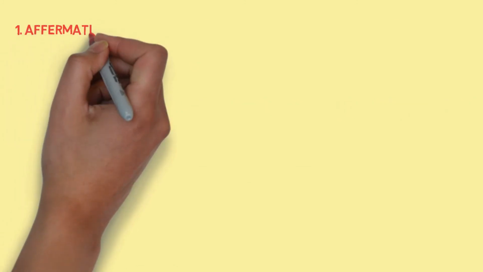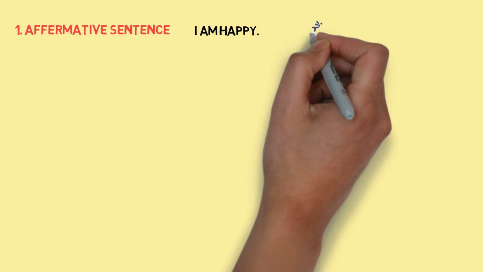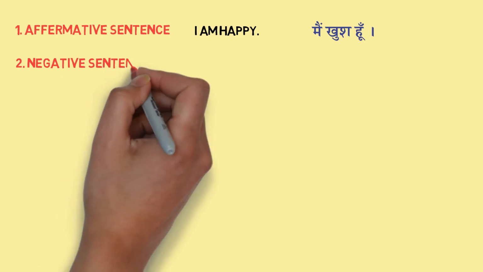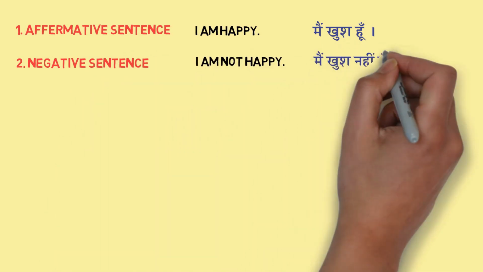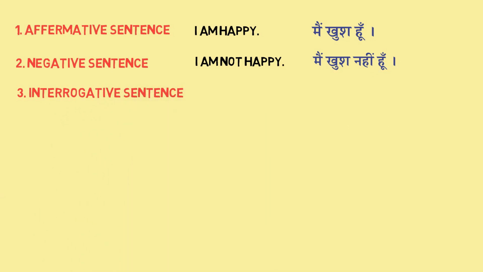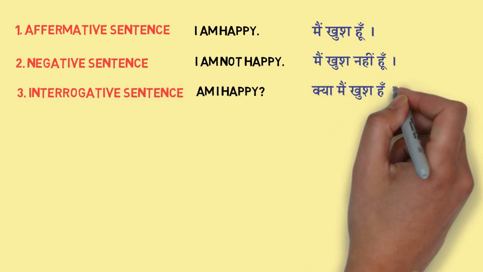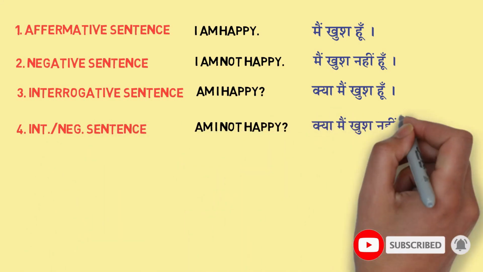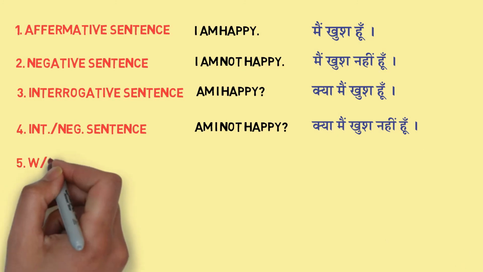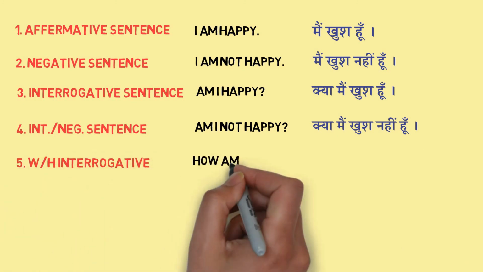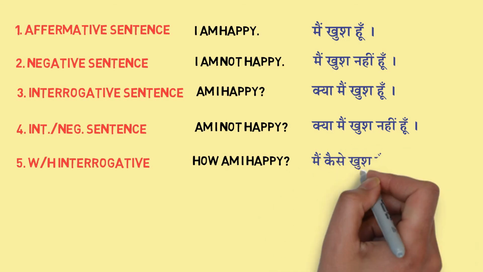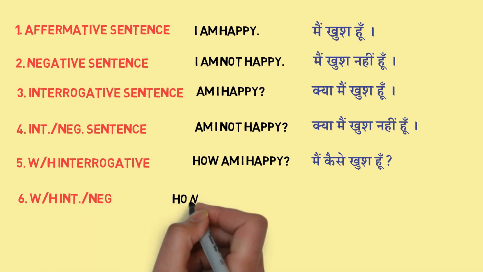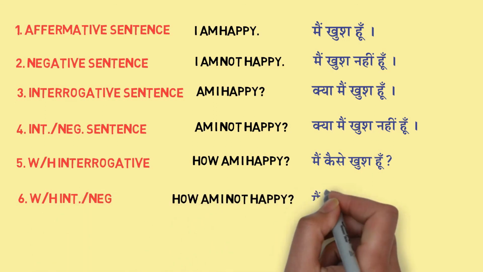First is affirmative sentence. I am happy. मैं खुश हूँ. Second is negative sentence. I am not happy. मैं खुश नहीं हूँ. Third, interrogative sentence. Am I happy? क्या मैं खुश हूँ? Fourth is interrogative negative sentence. Am I not happy? क्या मैं खुश नहीं हूँ? Fifth is WH interrogative. How am I happy? मैं कैसे खुश हूँ? Sixth is WH interrogative negative. How am I not happy? मैं कैसे खुश नहीं हूँ?